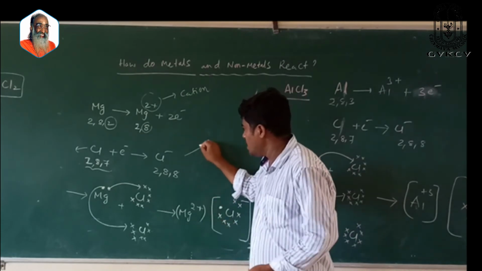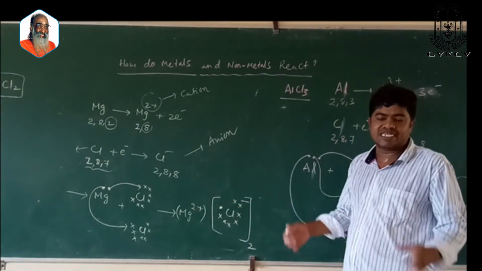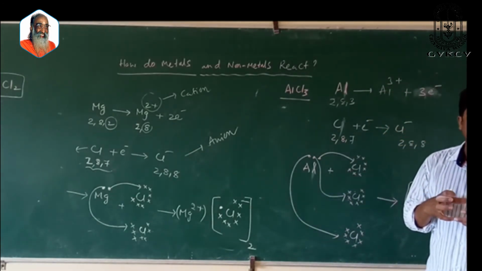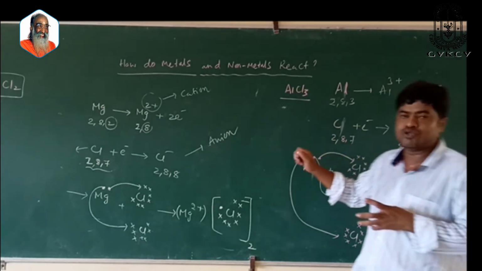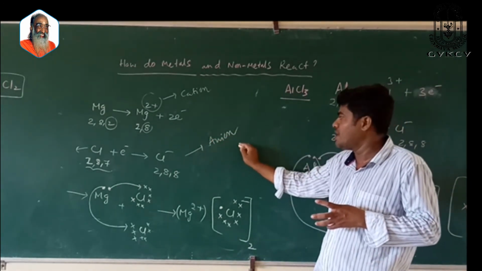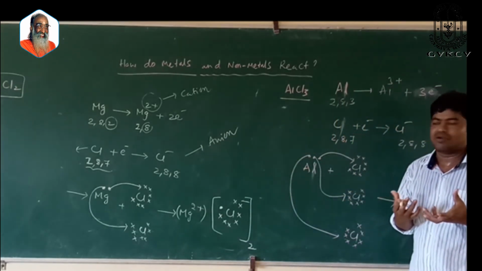Chloride ion is an anion. Both are oppositely charged particles. They attract each other and they are held together by strong electrostatic force of attraction to exist as MgCl2. The bond formed by losing and gaining of electrons is called ionic bond. So MgCl2 is an example of ionic compound.